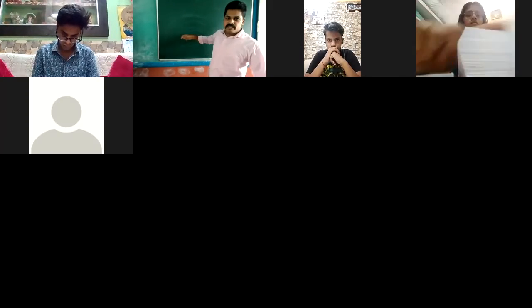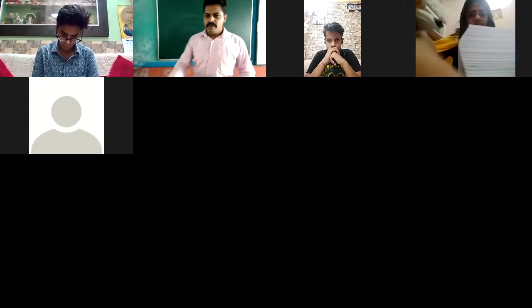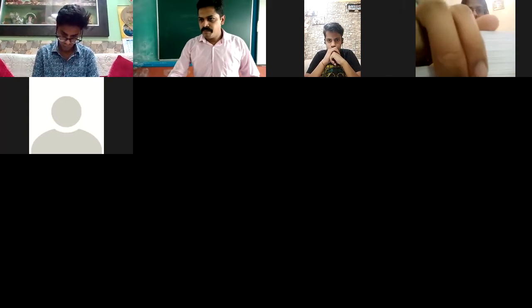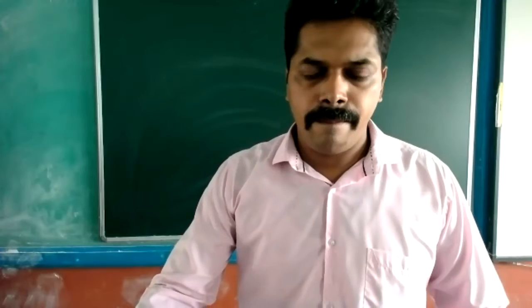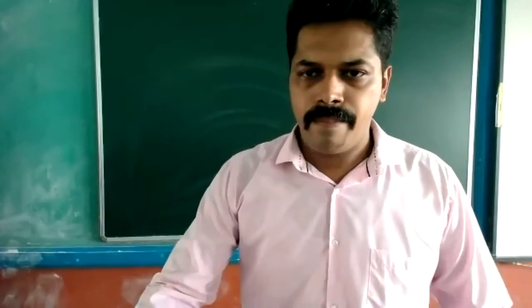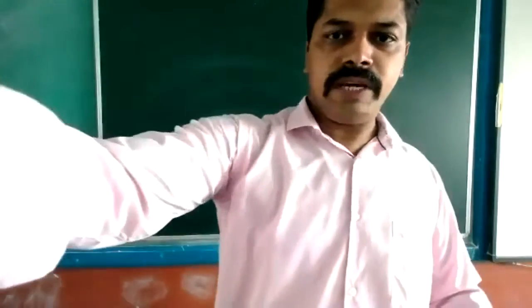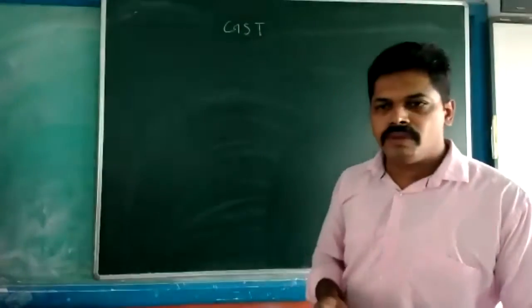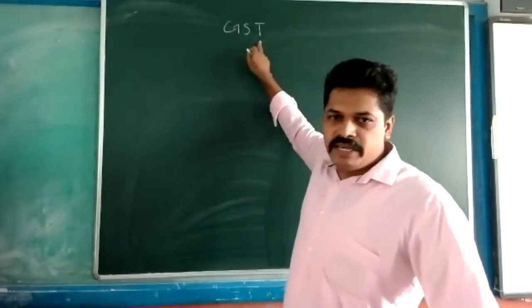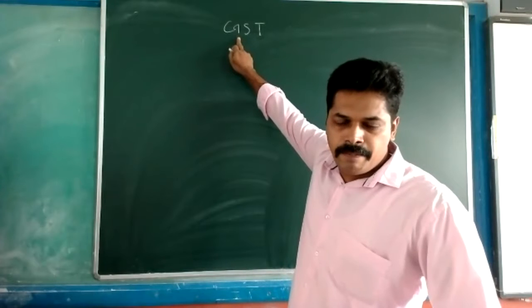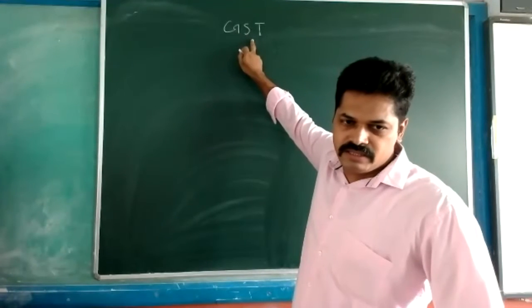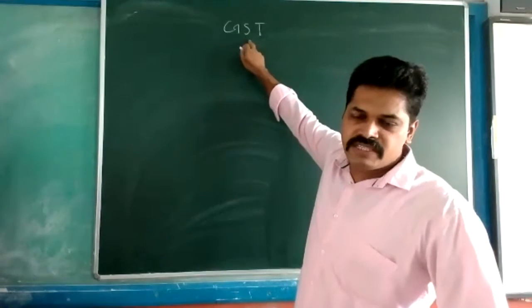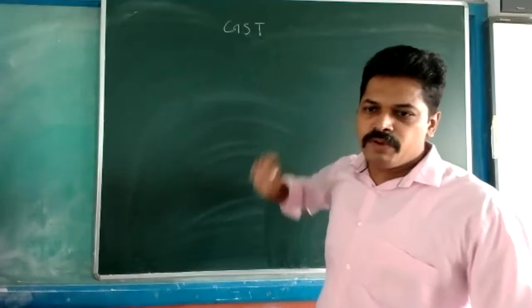In the GST, G stands for goods, S stands for services. Goods and Services Tax. That is the full form of GST.